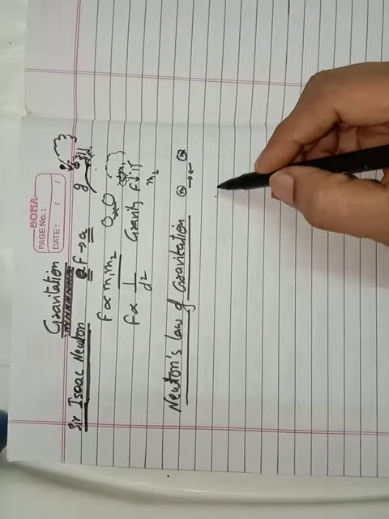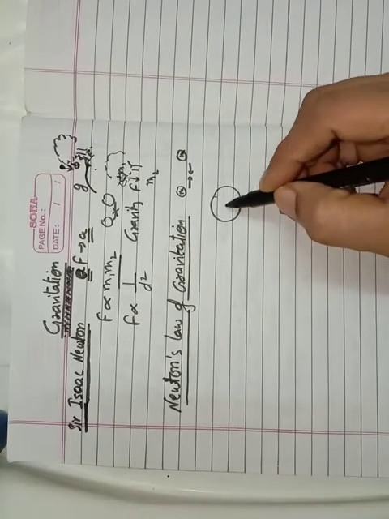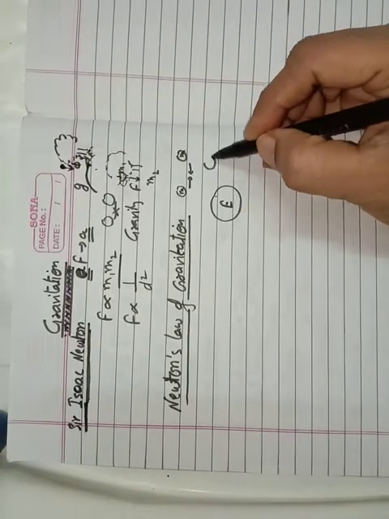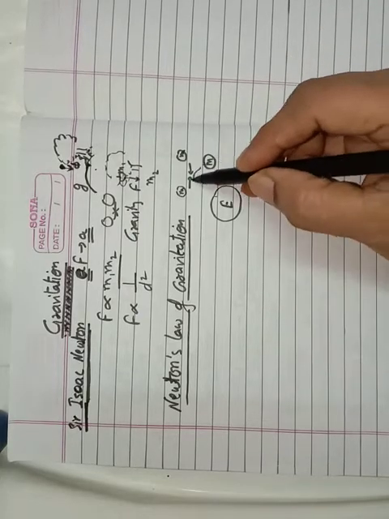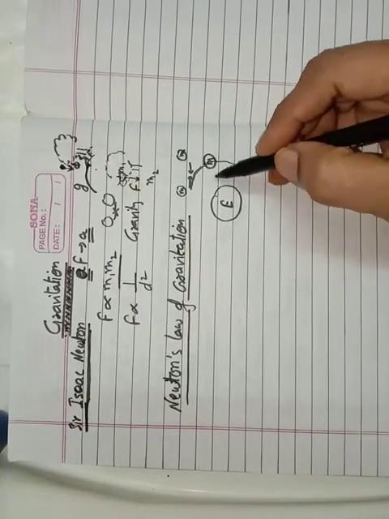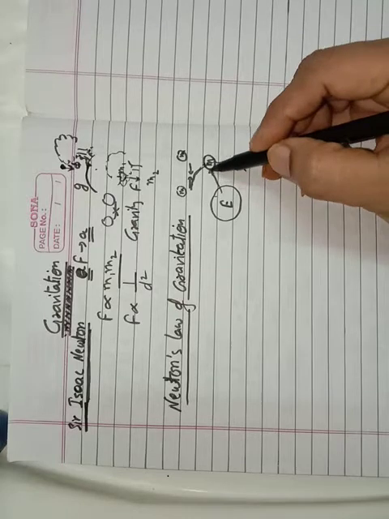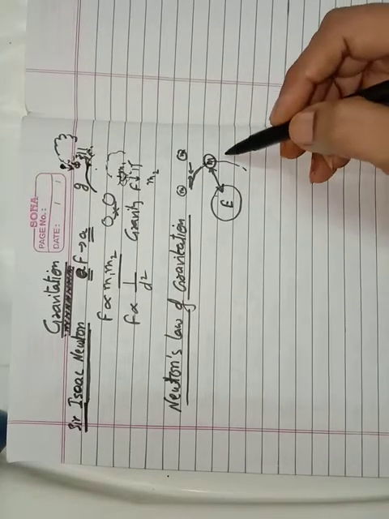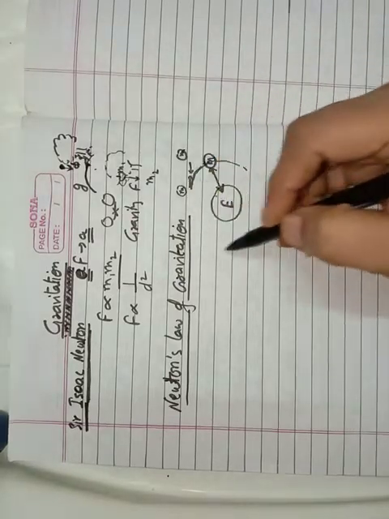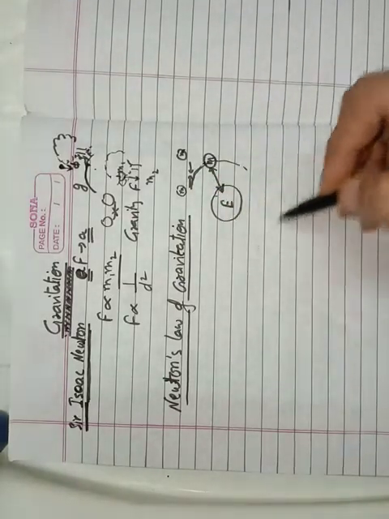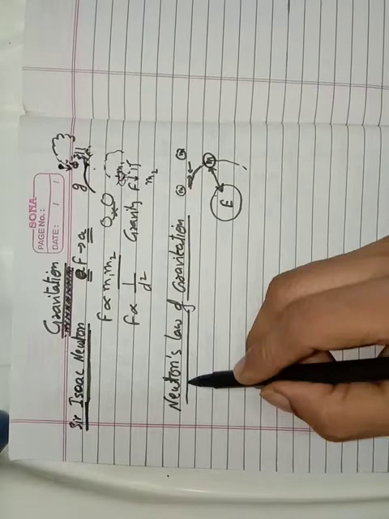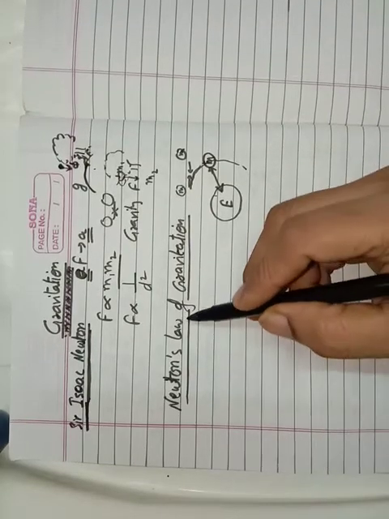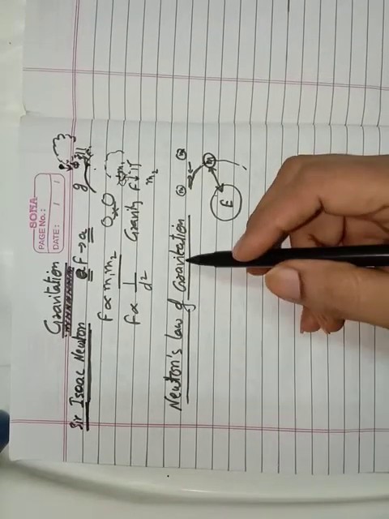Like this is the earth and this is the moon. Why is the moon revolving around the earth? Because there is a force of attraction between the moon and the earth. Since they have a large mass, the force of attraction between them is so high that the earth can revolve the moon around itself. Okay, now what is the universal law of gravitation? That is Newton's law of gravitation.